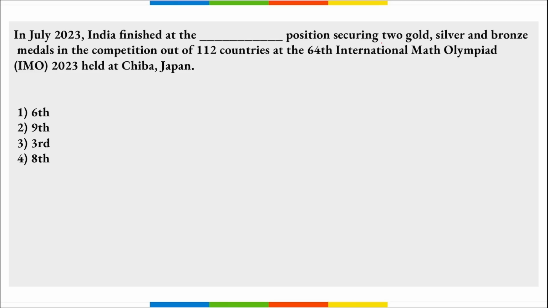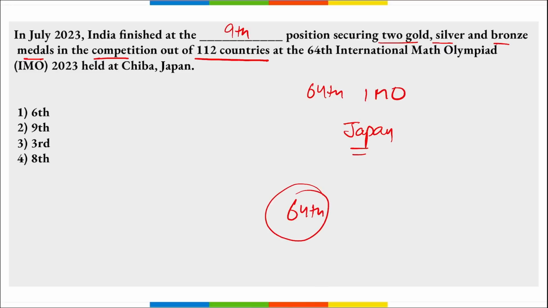In July, India finished at the 9th position, securing 2 gold, silver and bronze medals in the competition out of 112 countries at the 64th edition of the International Math Olympiad that was held in Japan. So, what is the rank of India here? India finished at the 9th position, securing 2 gold, silver and a bronze medal out of a total of 112 countries.